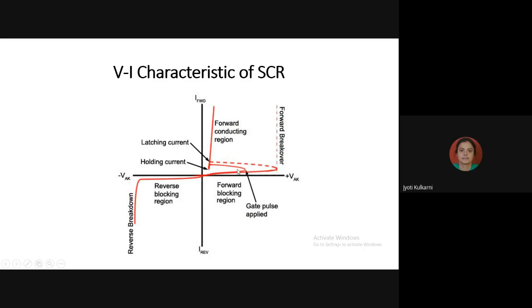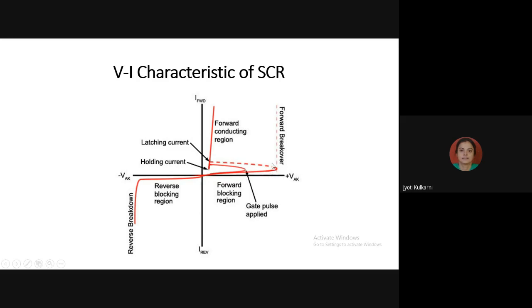And this third parameter is called the forward blocking voltage, where the curve ends. In the first curve, I am getting this forward blocking voltage here, which is also called the breakover voltage. In the first curve, I am getting the forward breakover voltage somewhere here, whereas in the second curve, I am getting the forward breakover voltage somewhere here.